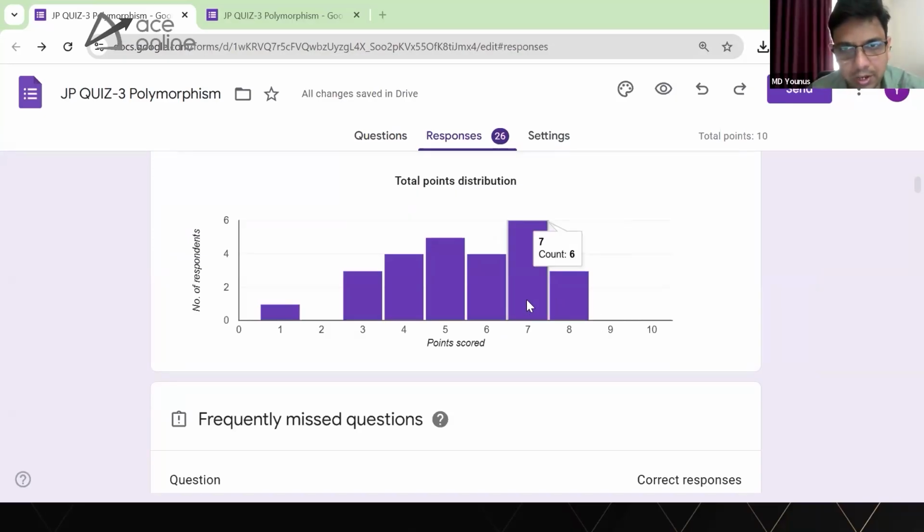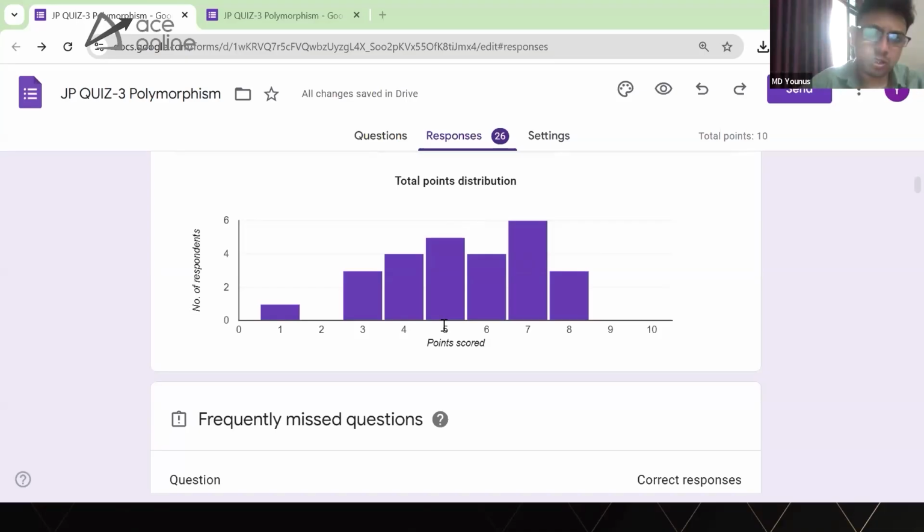Three of us got 8, six got 7, and four got 6. For me, the consideration will be from 7 onwards. Only 9 of us were able to score 7 or more. For the remaining, we need to see where we went wrong and what the problem was.